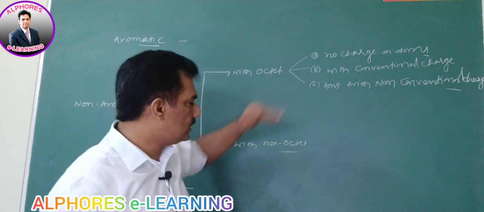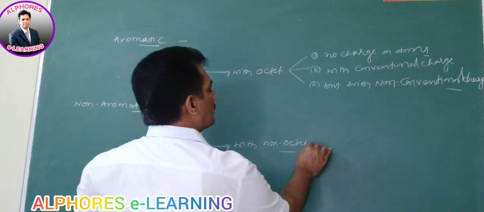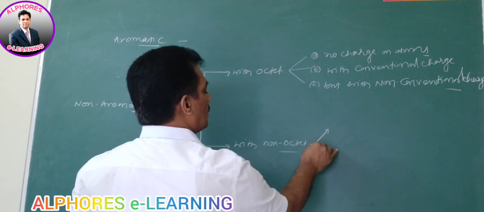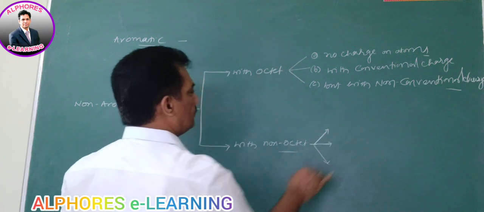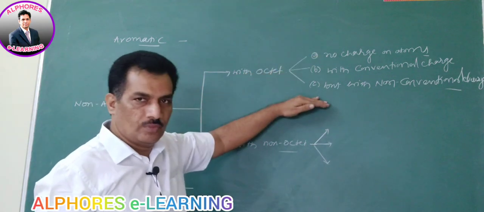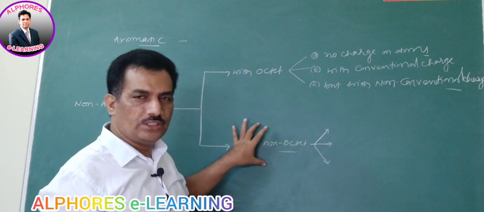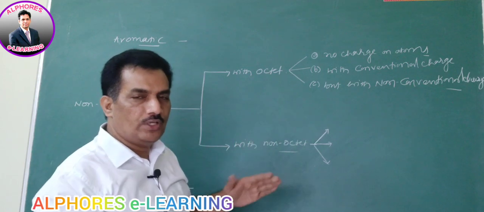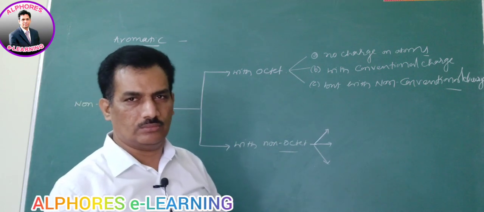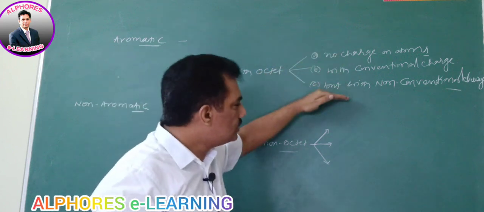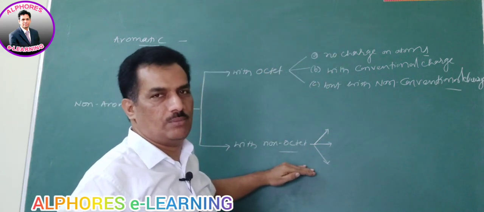When compared to this, without octet, that is nothing but non-octet structures. After these three, again we are going to consider the octet structure. If it is not having 8 electron structure, then after these three we have to consider this stability.